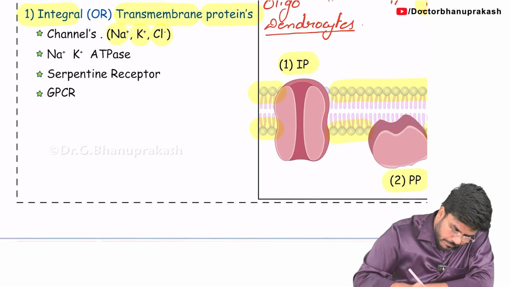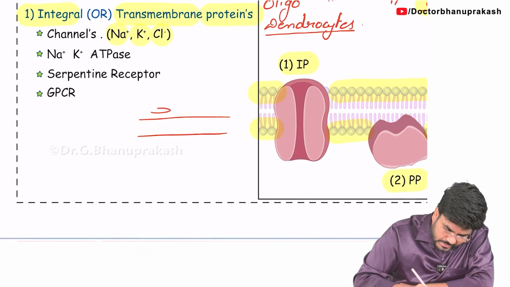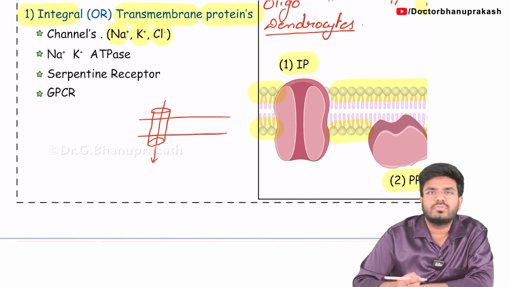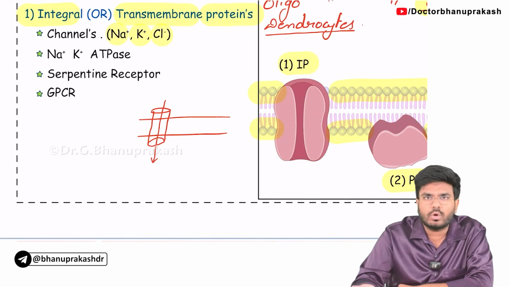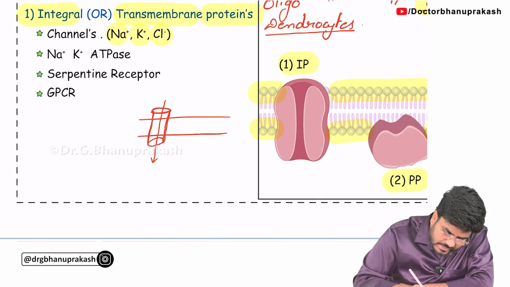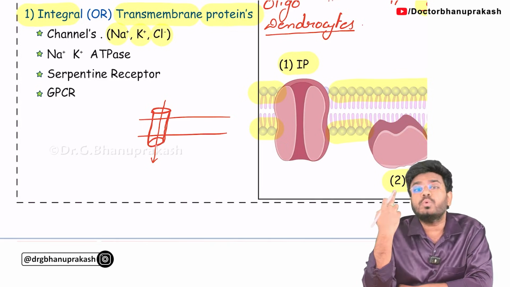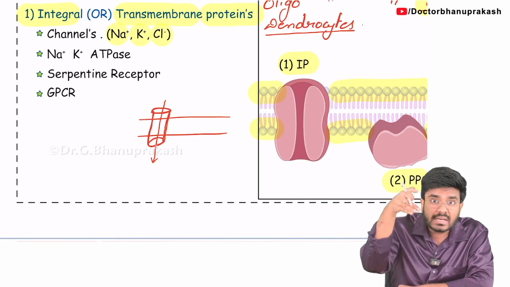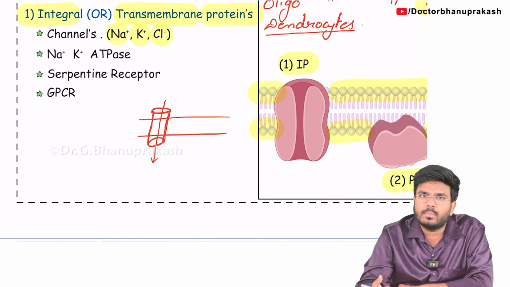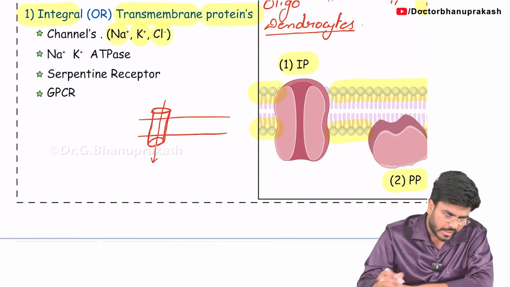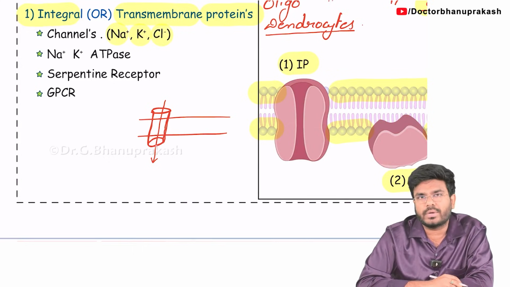Why? For example, if you see here, this is a cell membrane, and this is how the sodium channel will be. What will the sodium channel do? It will allow the movement of sodium from outside to inside the cell, from high concentration to low concentration. So the sodium, potassium and chloride channels are proteins extending from outside to inside, passing through the cell membrane. They are transmembranous, so they are called integral proteins. From today, all channels like sodium, potassium and chloride channels are examples of integral proteins.